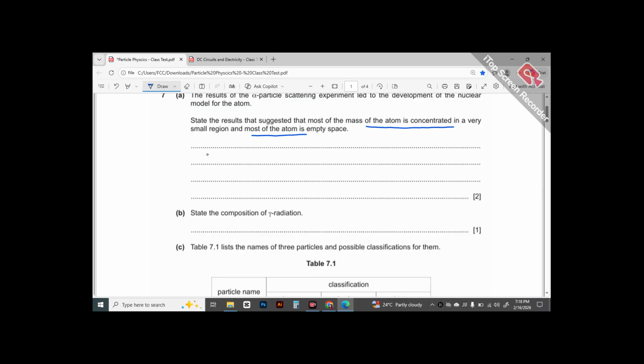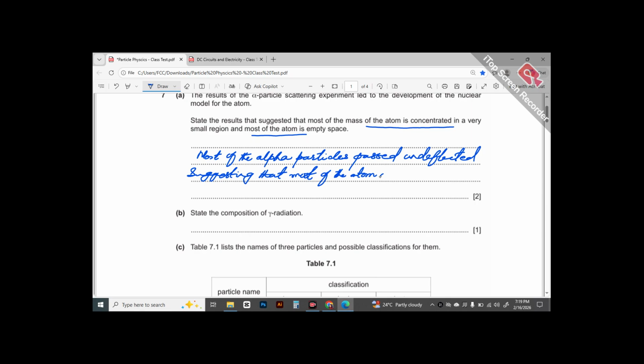So you would mention that most of the alpha particles passed undeflected, suggesting that most of the atom is empty. That is where we had answered one point.